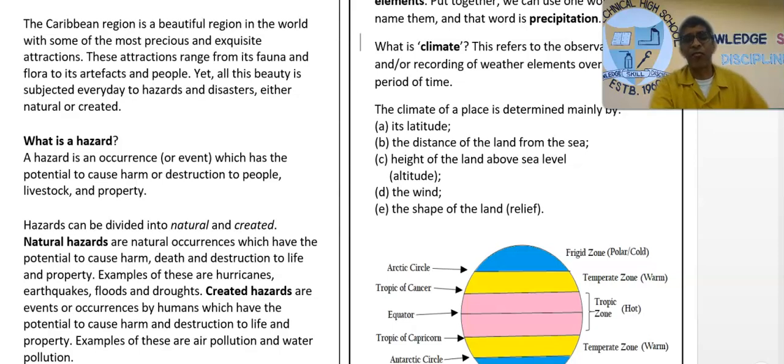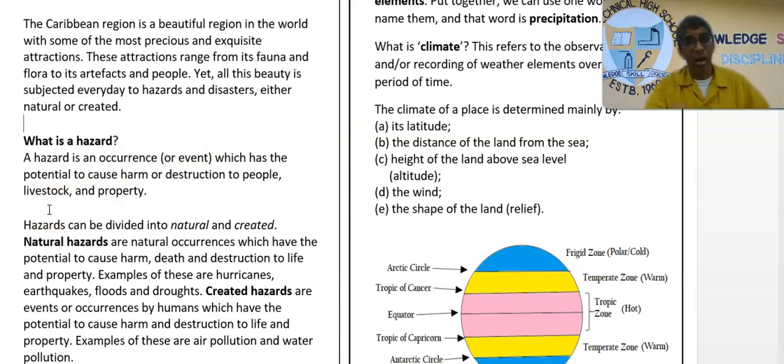A hazard is an event or an occurrence which has the potential to cause harm, destruction or injury to people, livestock, property, and the environment. The key word here is potential. It has the potential to cause harm. It has not yet happened. The likelihood is there for it to happen, but it has not yet happened. So it can cause harm, and it is a hazard.